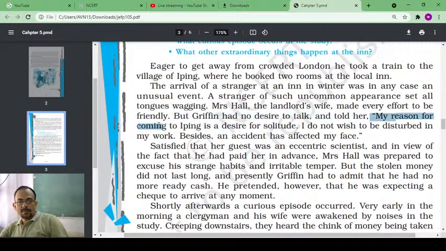"My reason for coming to Iping is a desire for solitude. I do not wish to be disturbed in my work. Besides, an accident has affected my face."